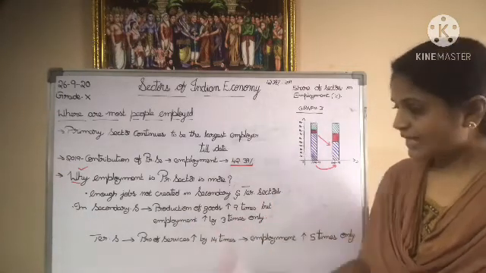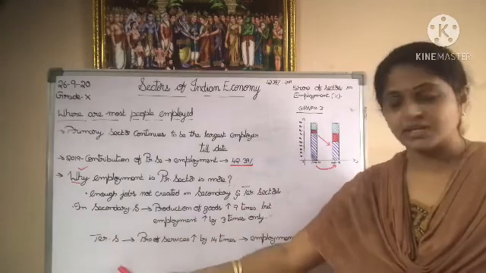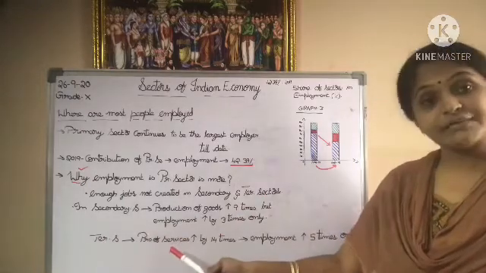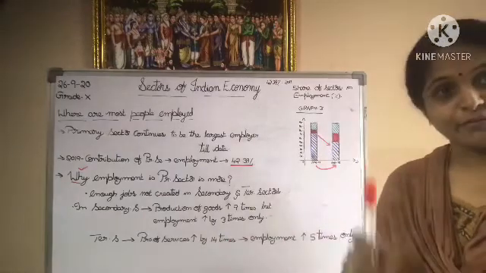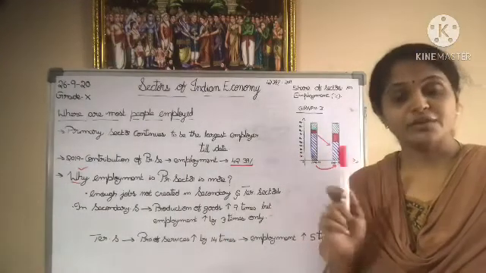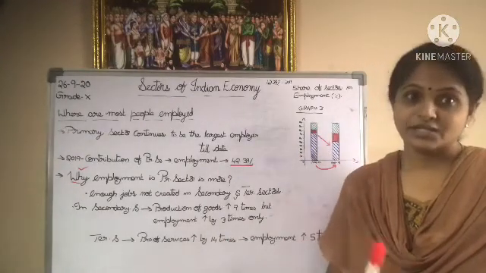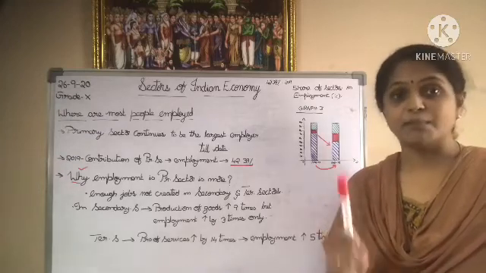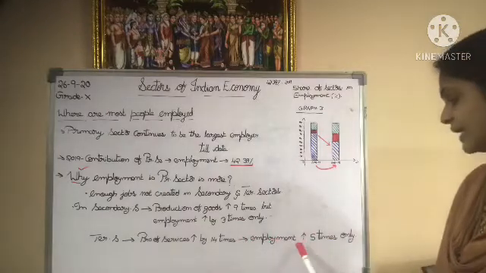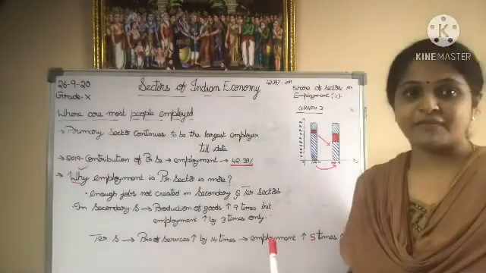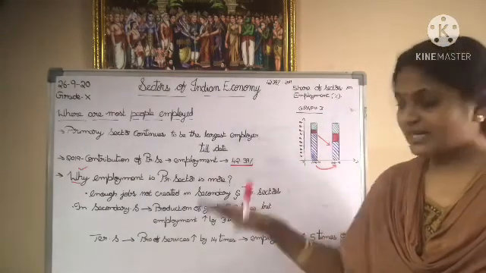In the same way, in the tertiary sector also, the production of services increased by 14 times in a span of 40 years. But the employment increased only by 5 times. Did you understand till here?